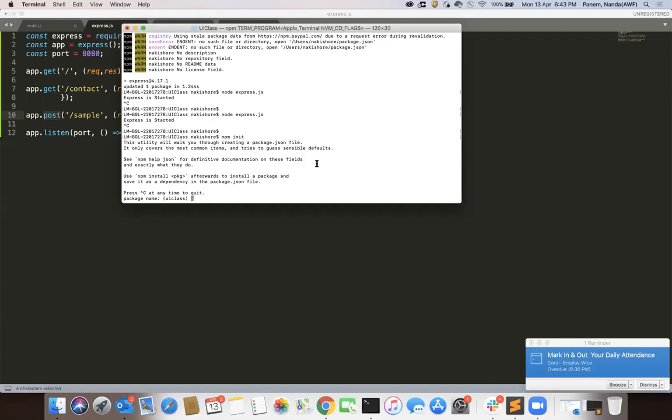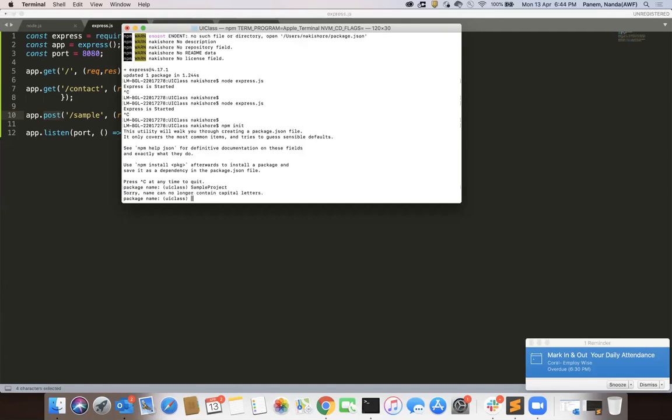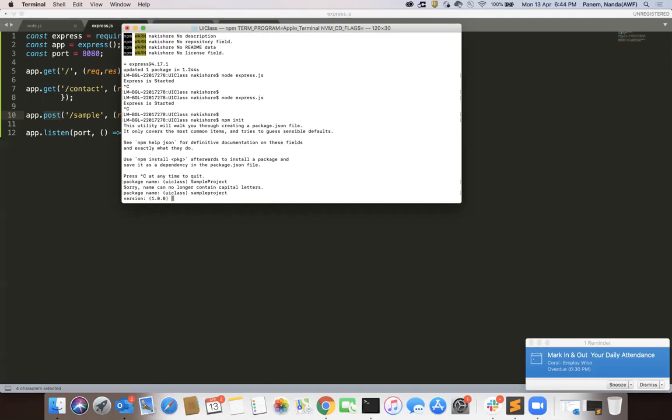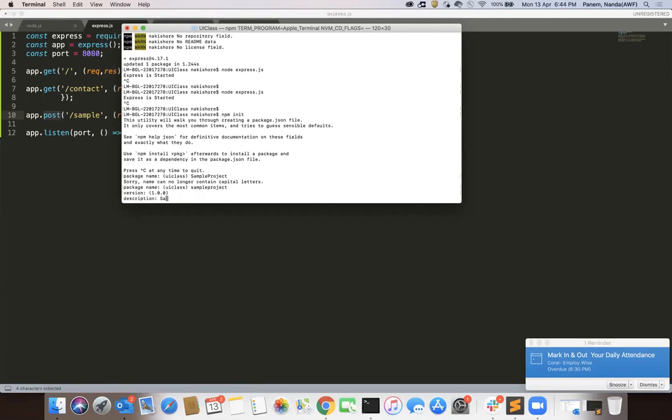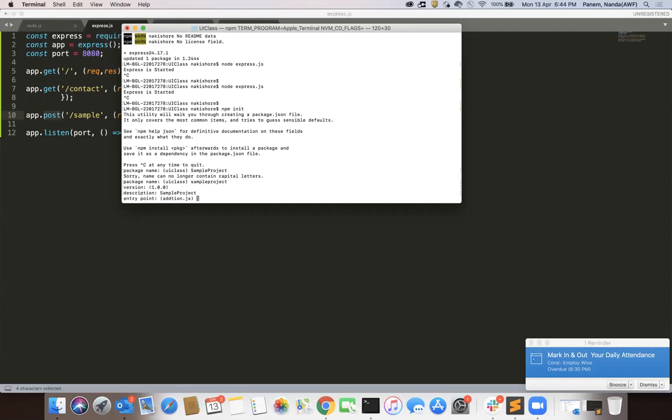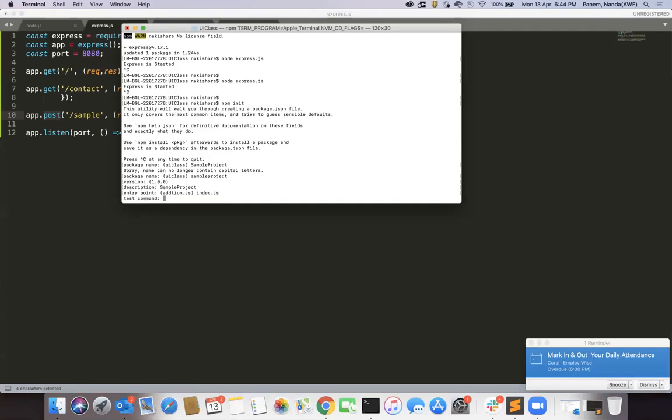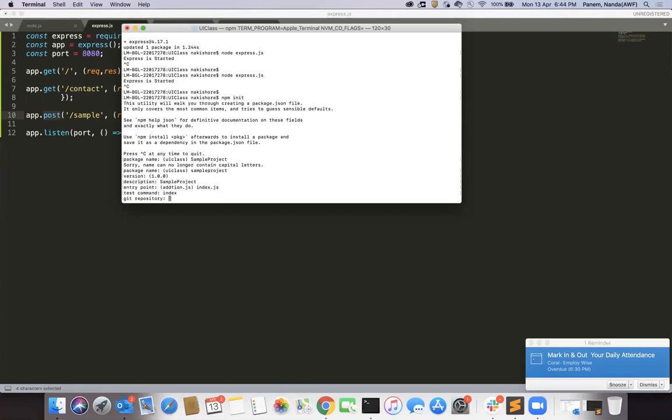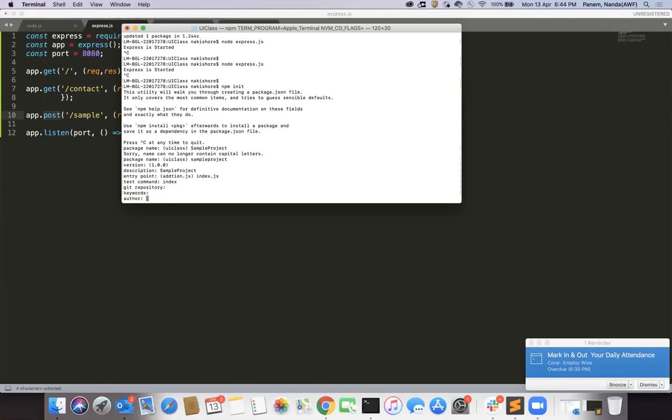Now what I'm doing, I'm just creating a package that I'm going to provide, sample project, and version 1.0.0. If you enter this one, and I'm going to provide sample project, enter the port. So the entry point, what is going to be the entry point? Index.js. No keywords, no author.